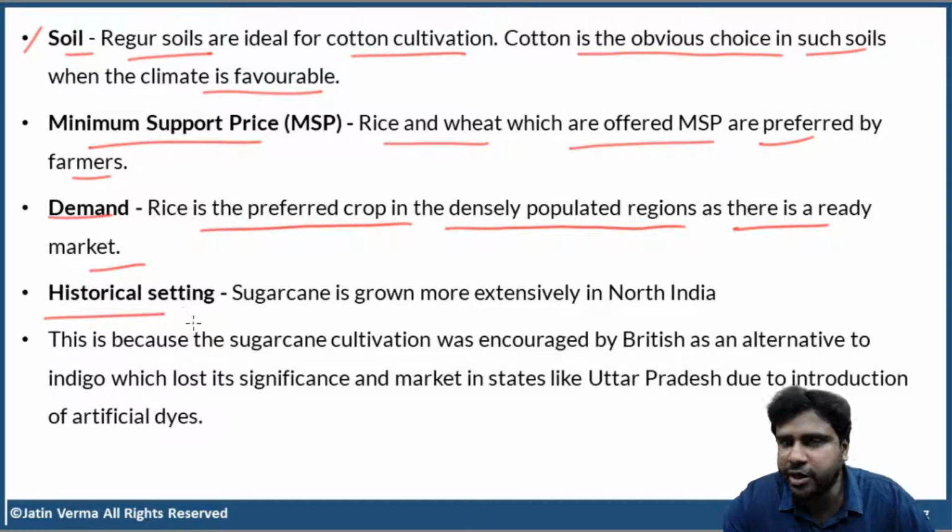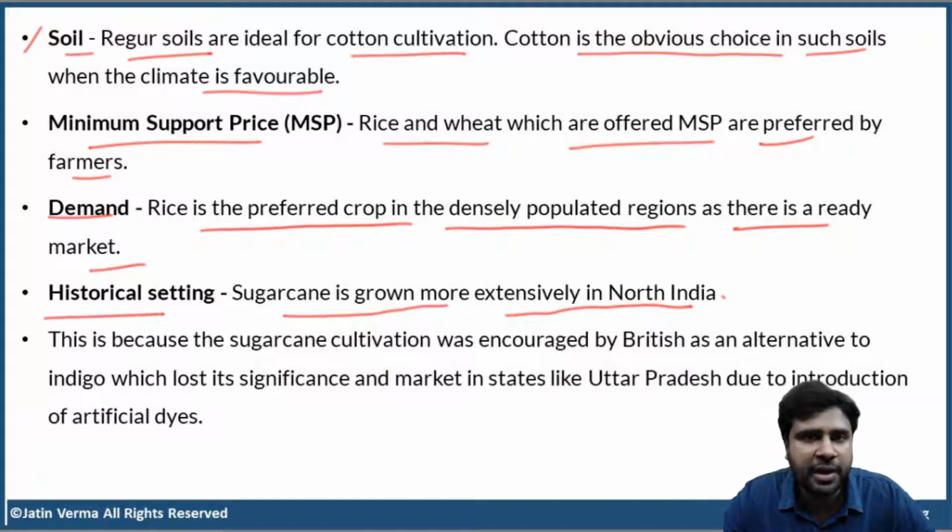Now, historical setting. Even this is a very, very important factor. Now, sugarcane is grown more extensively in North India. Actually, to be honest, more than North India, South India is more suitable for cultivation of sugarcane because the sugarcane plant needs a warmer climate. But compared to South India, it is very extensively grown in North India.